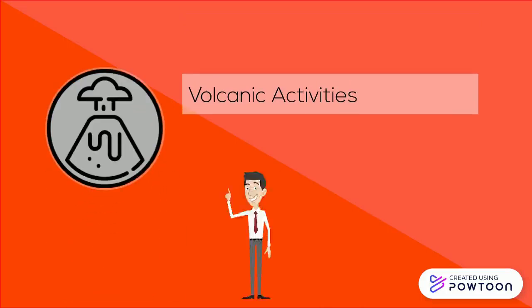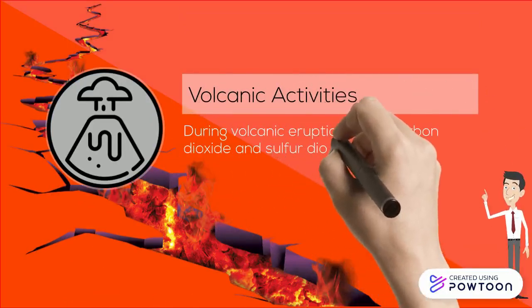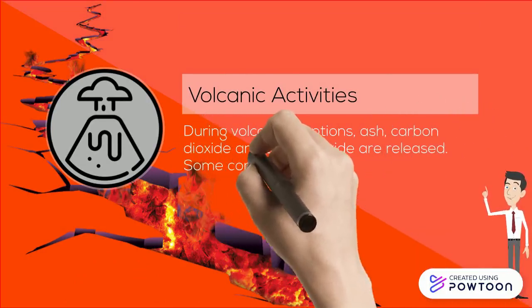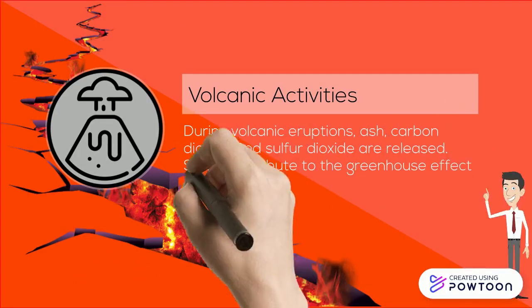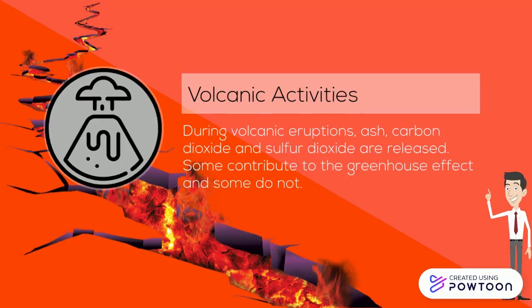Natural cause 2. Volcanic activities. During volcanic eruptions, ash, carbon dioxide, and sulfur dioxide are released. The first two are bad for the atmosphere, contributing to the greenhouse effect, but the sulfur dioxide helps to counter this effect, helping against global warming. On the other hand, the ash is removed within a few weeks.